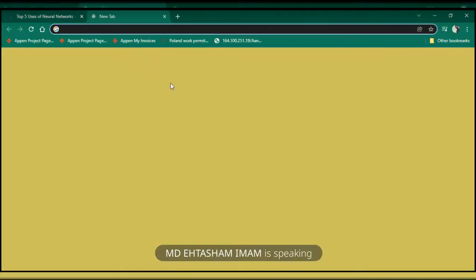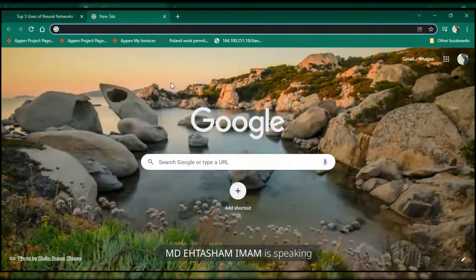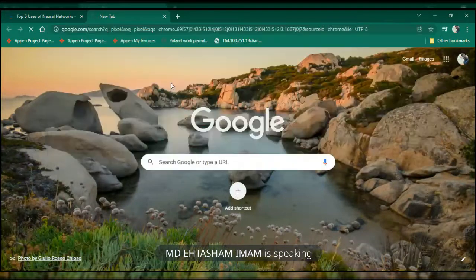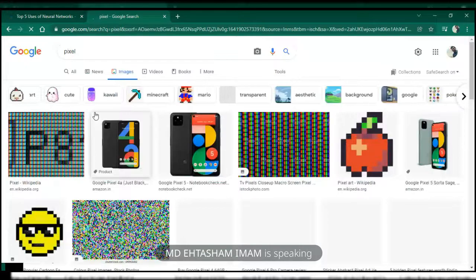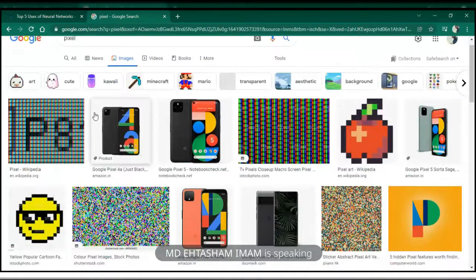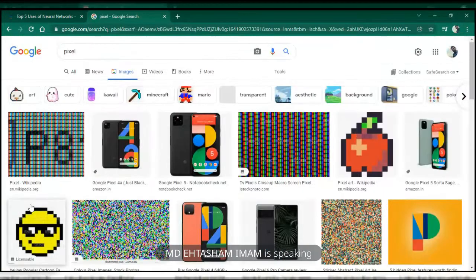Before that, you need to know how an image works. First of all, the pictures that you click work based on pixels. What are pixels? You must have heard of megapixels, gigapixels, this pixel and that pixel. You might not know what pixels are, so I'll give you a short example.